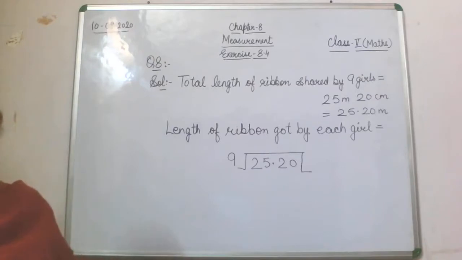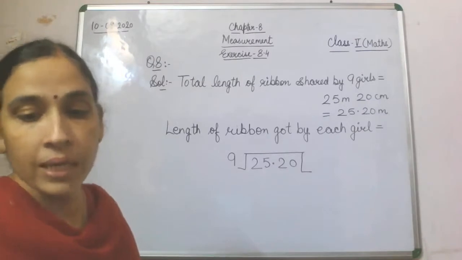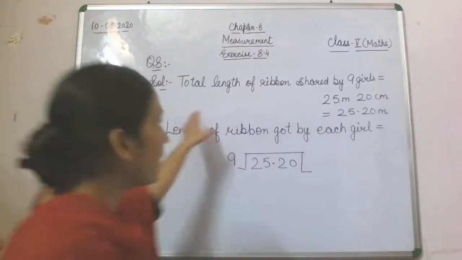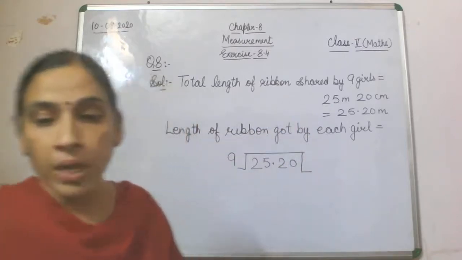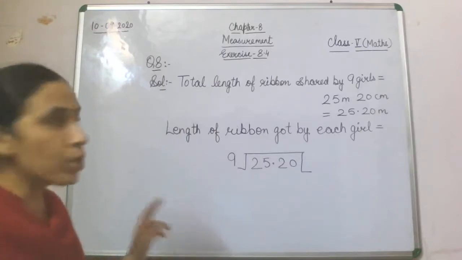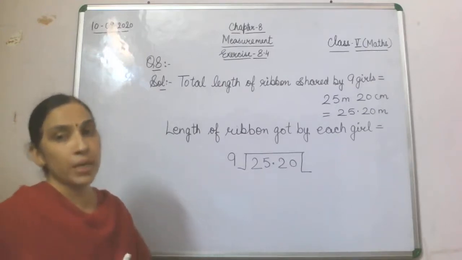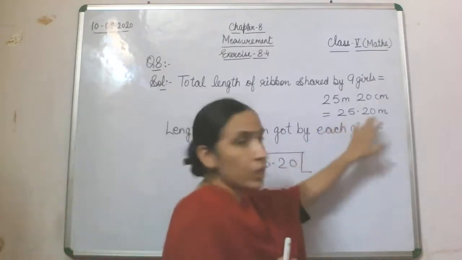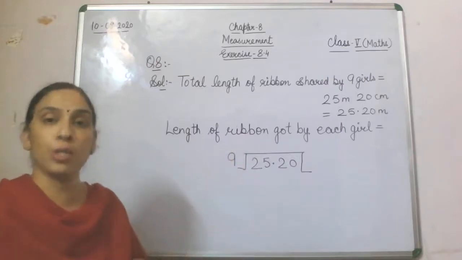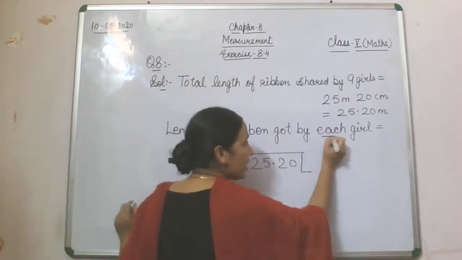Let's understand the question once again. I'll read out the question once again for you. A ribbon roll is 25 meter 20 centimeter long, means the total length of ribbon has been given. Now it is shared equally by 9 girls. So we have written the statement here: total length of ribbon shared by 9 girls, that is 25 meter 20 centimeter, so we have written 25.20 meter. Now what is there? Length of ribbon got by each girl. Each girl means many is given and you are supposed to find each. Each means 1.